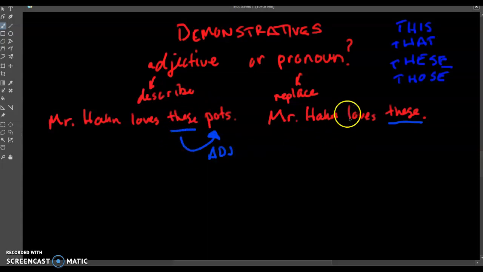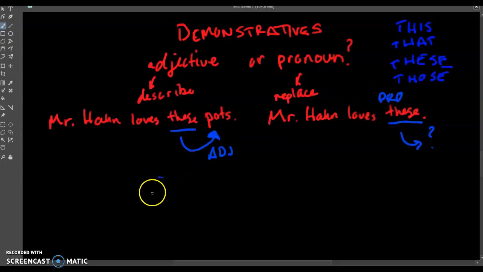These pots. In this sentence, if we are still in the same realm of conversation, you can tell that these is still talking about the pots, but the pots are actually missing from the sentence. Because the pots are missing, the word these is replacing the word pots. And since it doesn't have anything to describe, there's no pots there for it to describe, this is actually a pronoun because it's standing alone. All right, that's an adjective. This is a pronoun. Let's look at one more example.